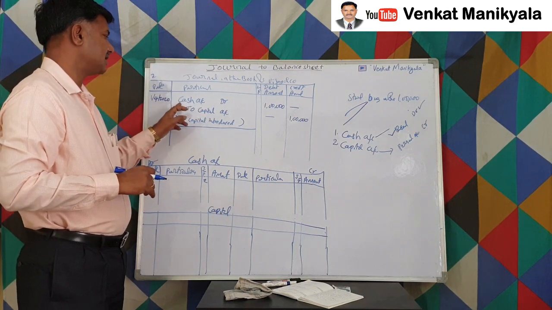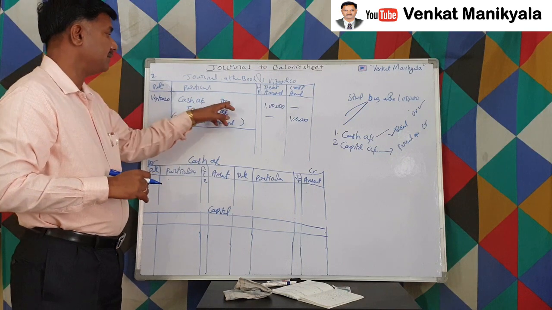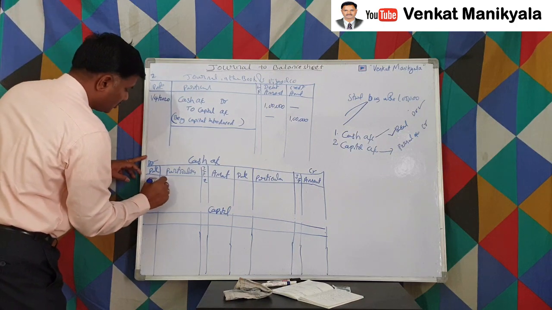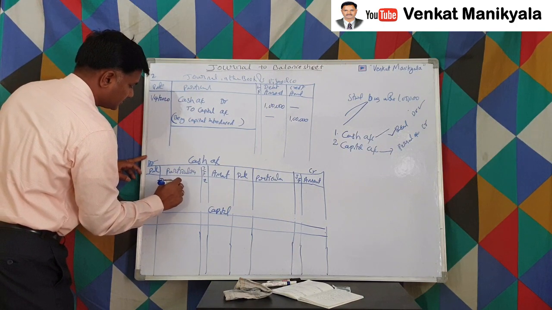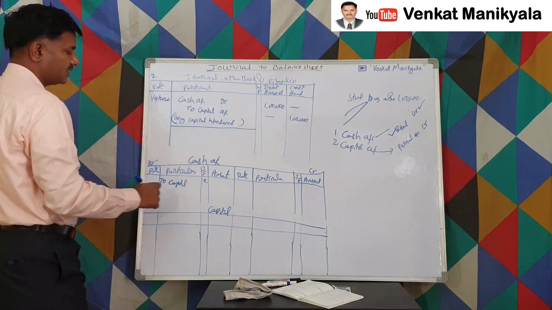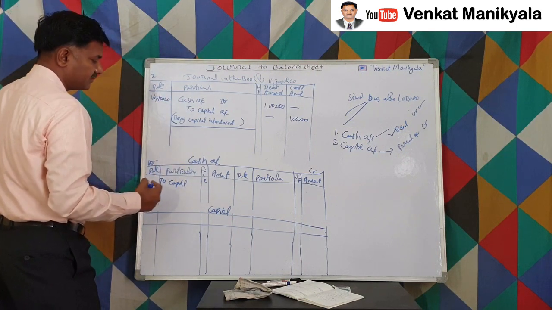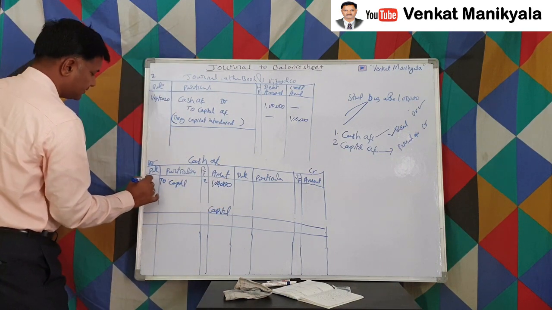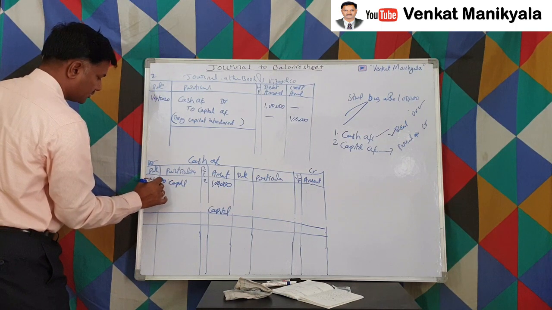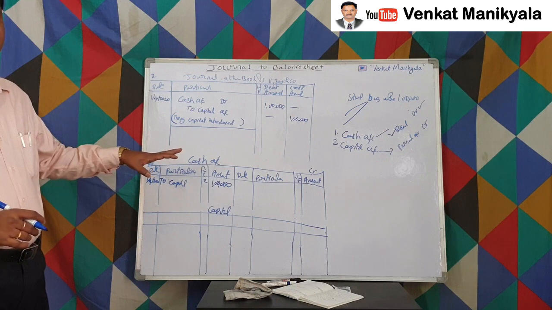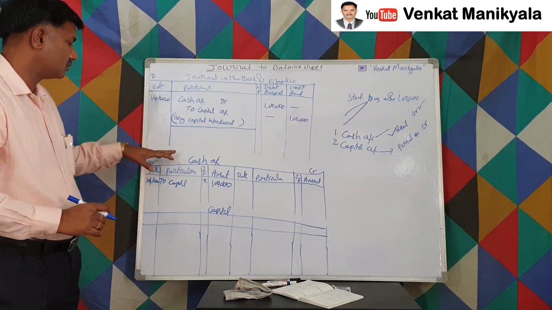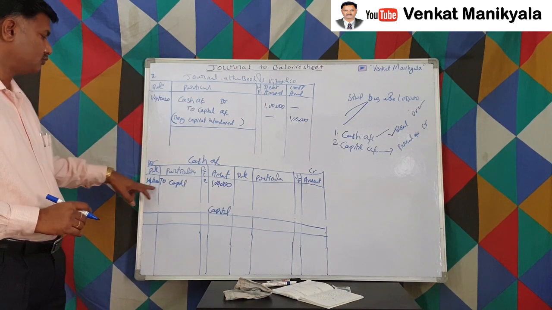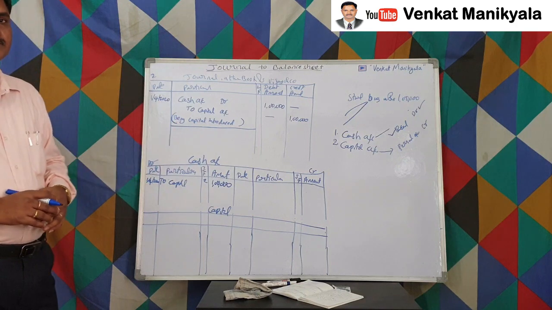Cash account: go to the cash account. Debit means go to the debit side. Write "To capital". This is what it means. To capital; this journal entry is on the second page. On which date? It's 1st April 2020. This is how we are supposed to write. So go to the cash account, go to the debit side, and write "To capital". This is the debit side posting.